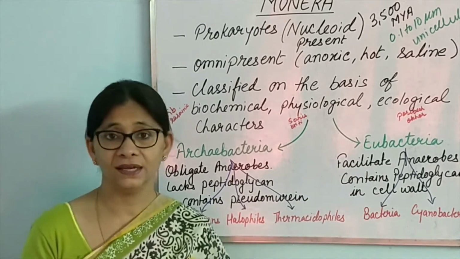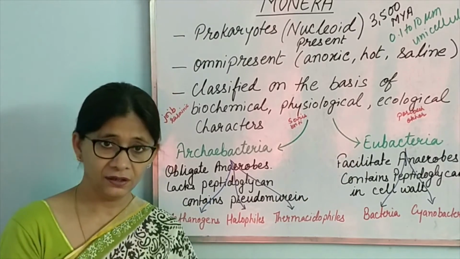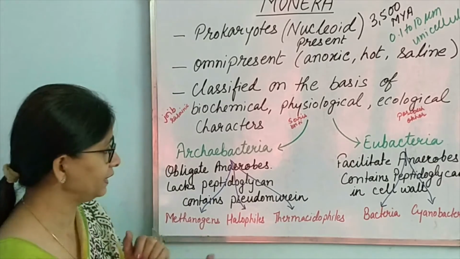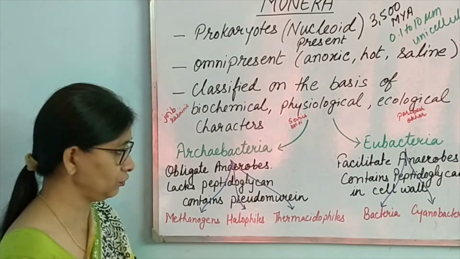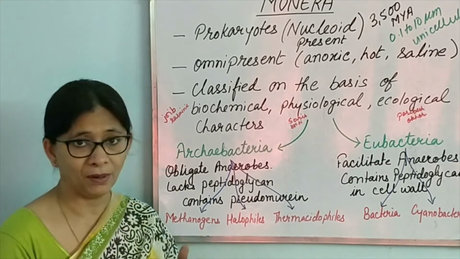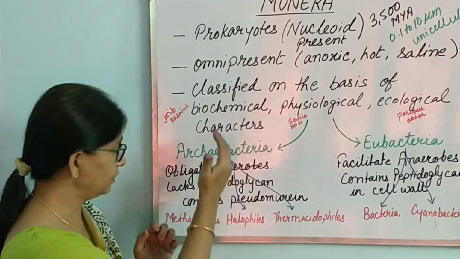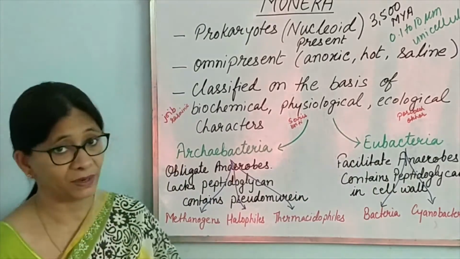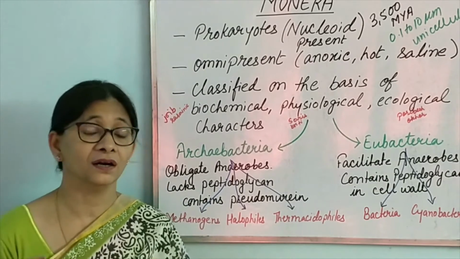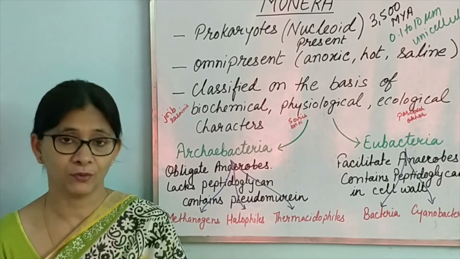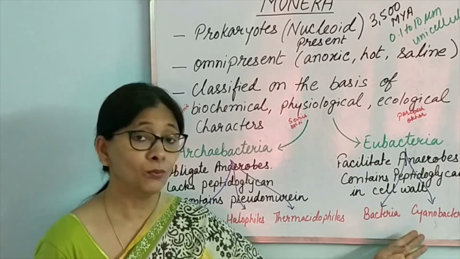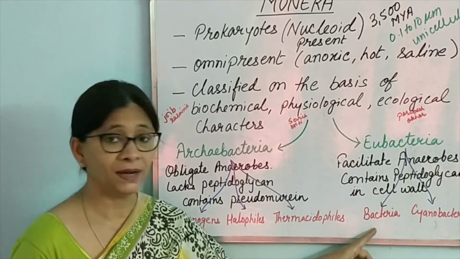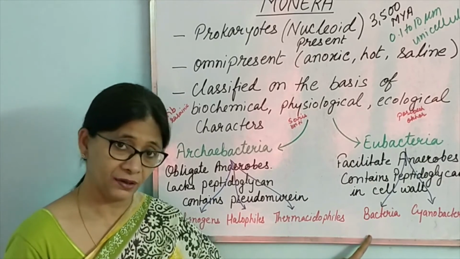And eubacteria is again divided into bacteria and cyanobacteria. So basically in bacteria we have got these classifications, and this is how they have come up in the world. That means Archaebacteria are the oldest one, after that came bacteria, and after that came cyanobacteria. That means cyanobacteria are the most recent type of bacteria, and they are rather more close to algae than to bacteria. But because their cell wall had peptidoglycan, they were brought under bacteria.